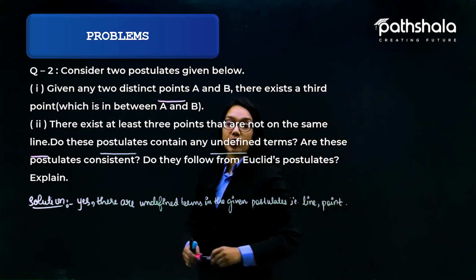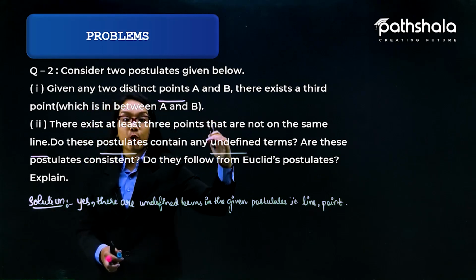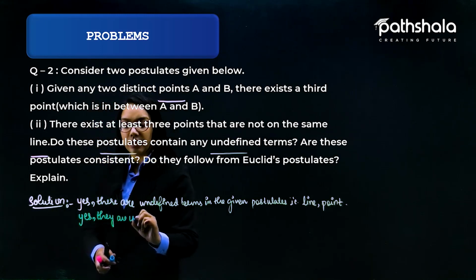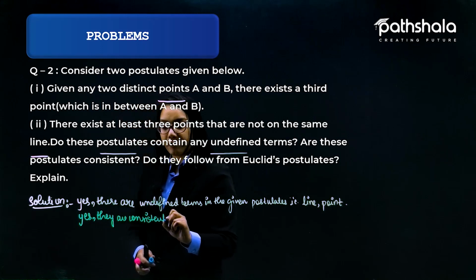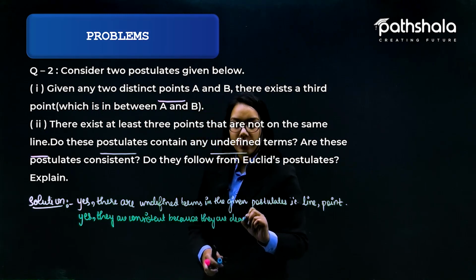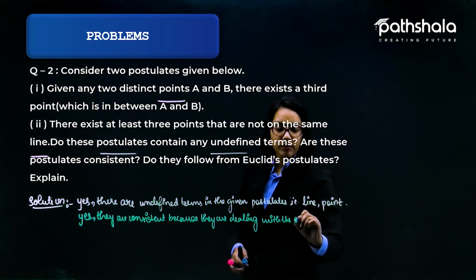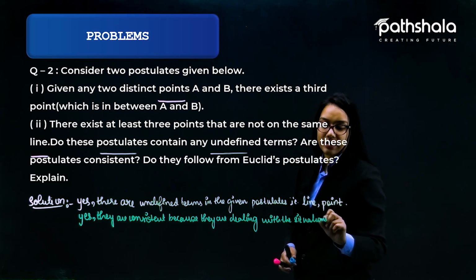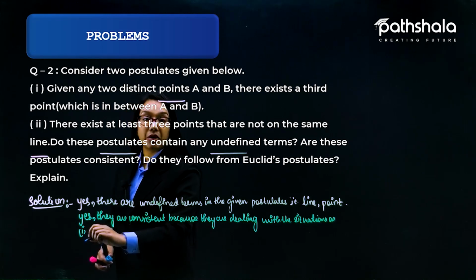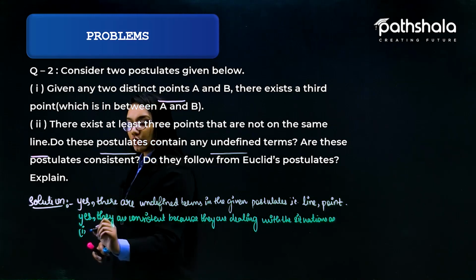Now let's talk about the second one. Are these postulates consistent? Yes, they are consistent because they are dealing with two situations. The first one says that there exists a particular point C which is lying in between the two distinct points A and B.